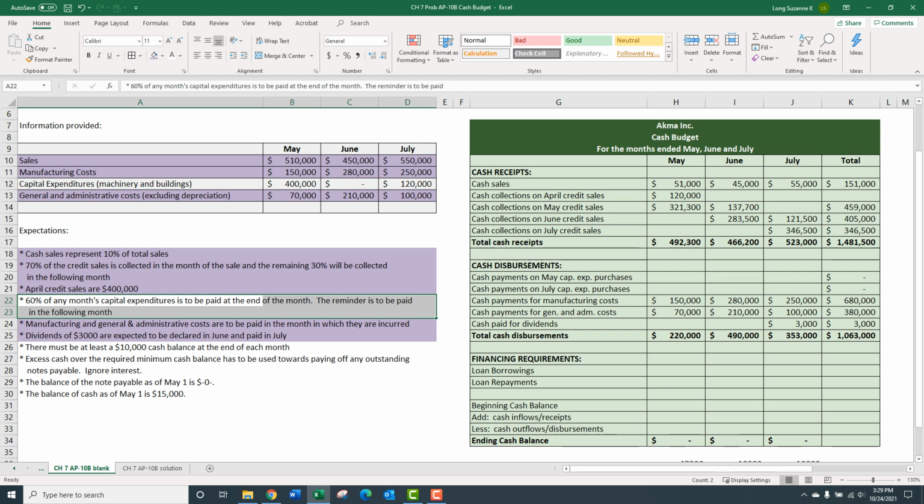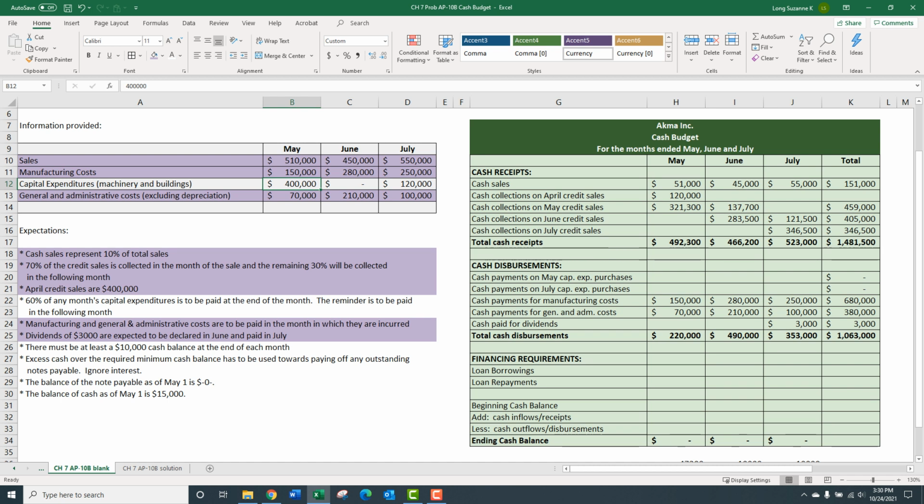Just take a minute and look at that little note about how we're going to pay for capital expenditure purchases. Remember, capital expenditures are when a business purchases big long-term assets like equipment or a building or something like that. 60% paid at the end of the month. It would be like end of the same month, and the remainder in the following month. And we've got capital expenditures. Let's start with the $400 in May.